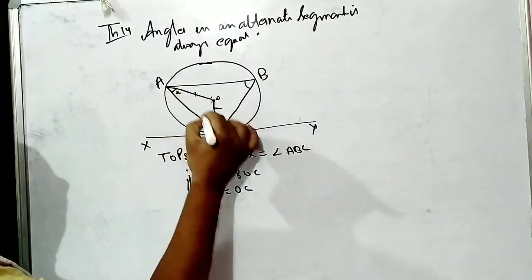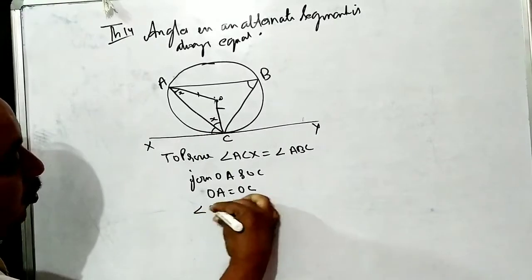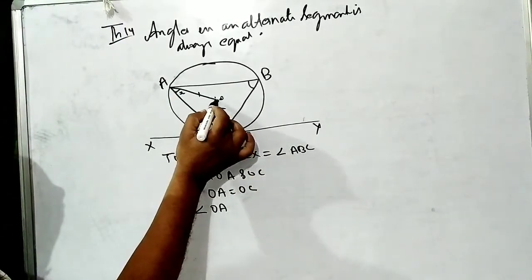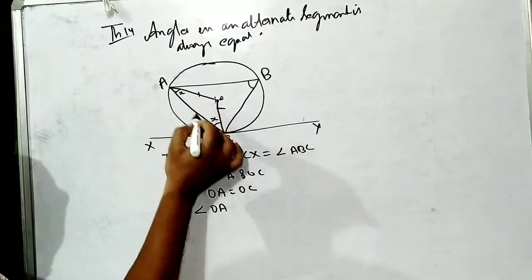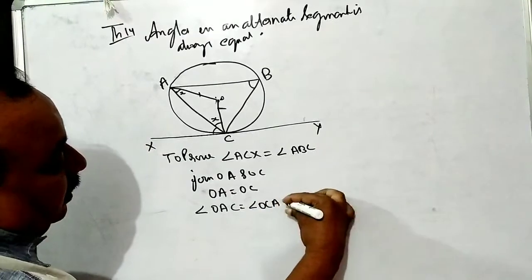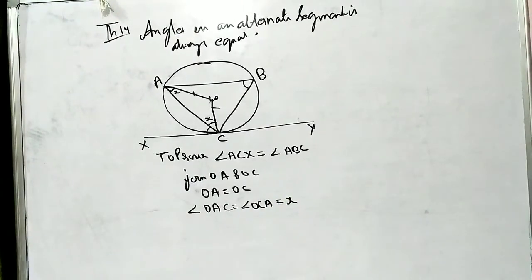This is X, so this will also be X. Angle OAC is equal to angle OCA, and I have marked them with X. Is this clear? Followed or not? Any doubts?